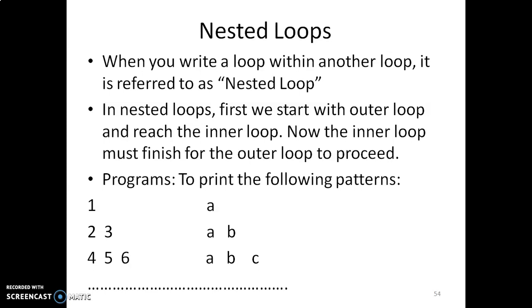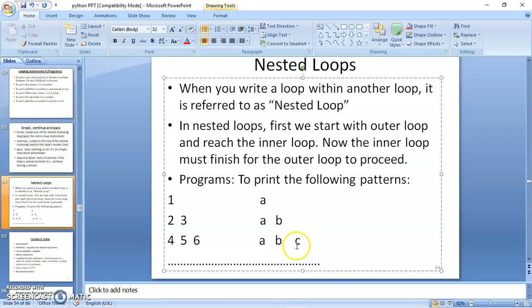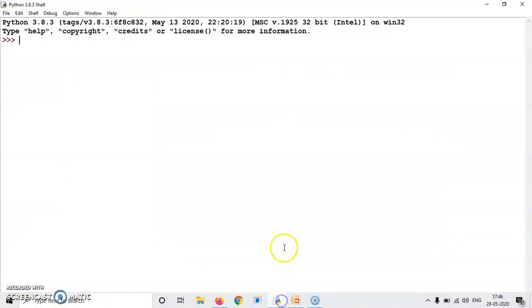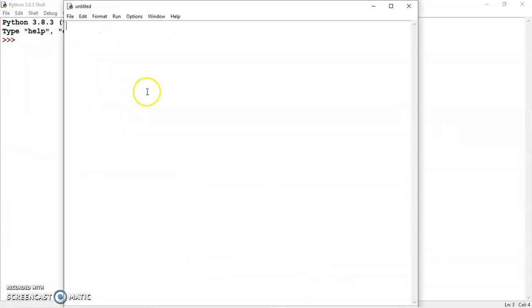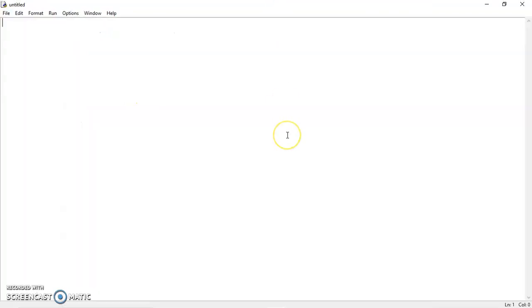I'll explain this concept to you with the help of a few programming examples. So let us start a Python interpreter session, and let me open a program for you, say nested loops. Okay, let me take two nested loops.